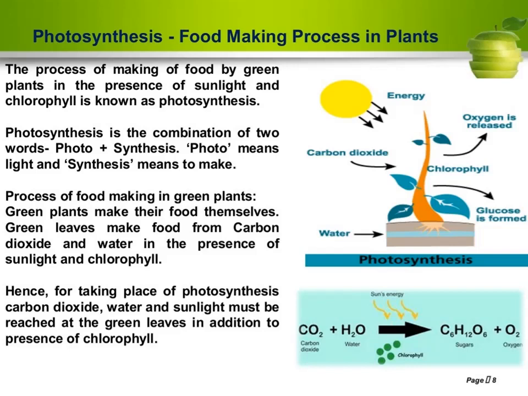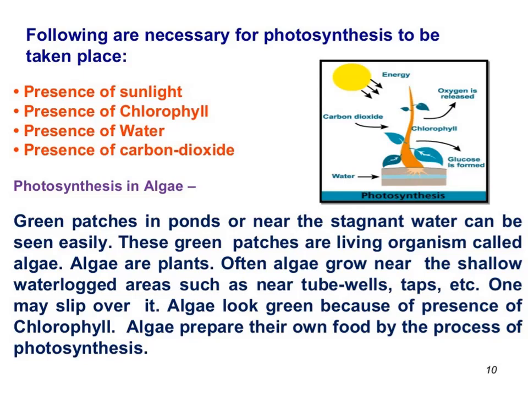Oxygen is a byproduct of photosynthesis. Byproduct means it is released after photosynthesis. This oxygen is released into the atmosphere through stomata, and this oxygen we inhale from the atmosphere. Following are necessary for photosynthesis to take place: presence of sunlight, presence of chlorophyll, presence of water, and presence of carbon dioxide. Photosynthesis in algae.